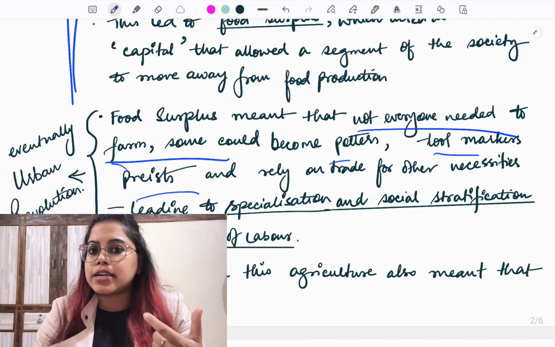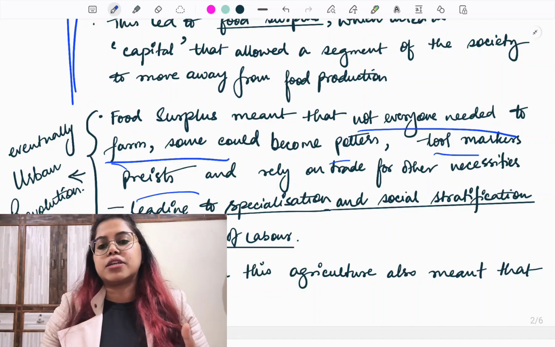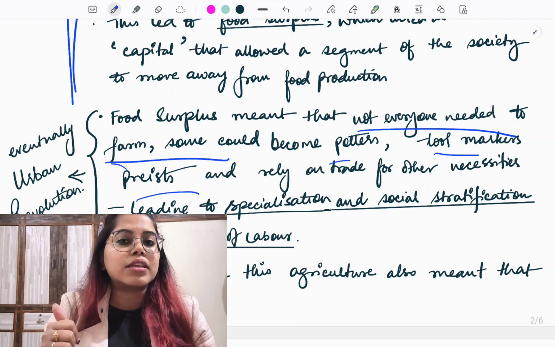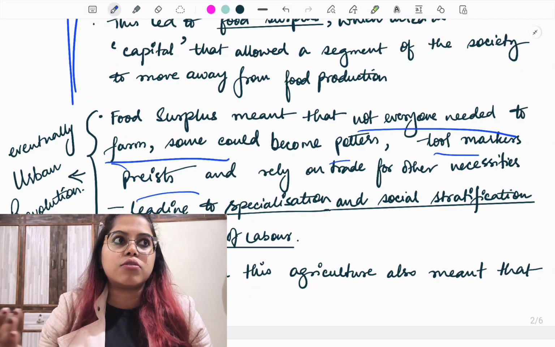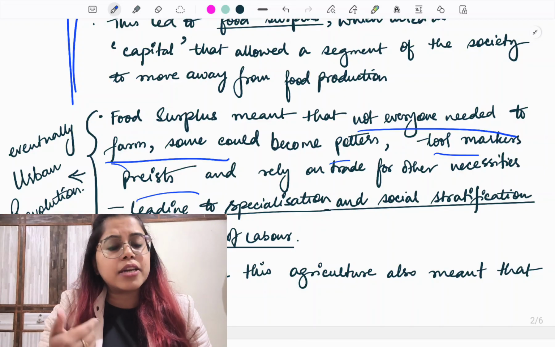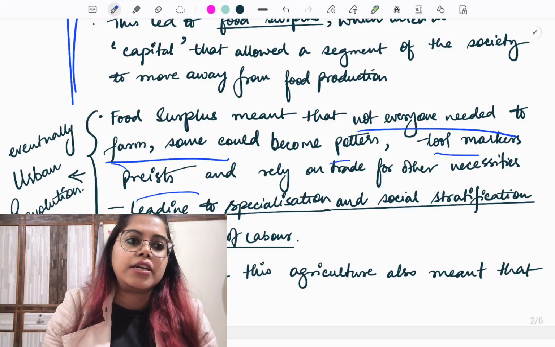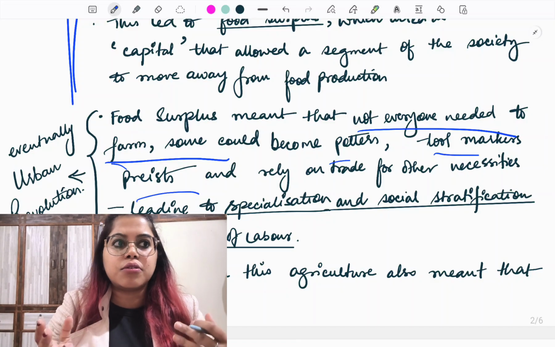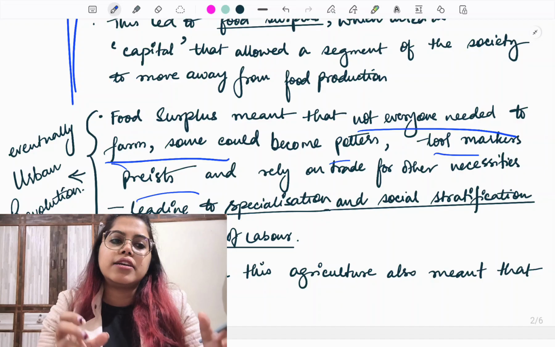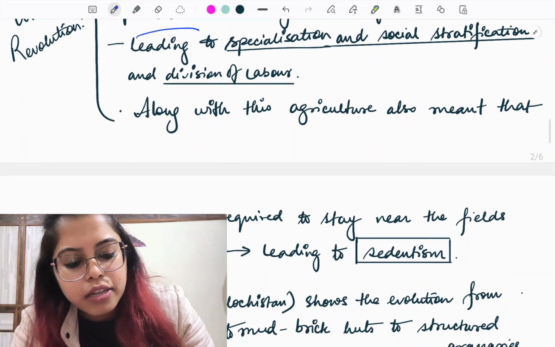Now I hope you are understanding why he used this term that man made himself, because the changes that we see today, where was their fundamental basis? The fundamental basis of this lifestyle was laid in the Neolithic period. Now we see that not everyone is engaged in the occupation of farming. Where is the base? Base is in the Neolithic period. The starting point is in the Neolithic period. So that's why it has also been termed as a period when man made himself. So if, for example, next year or next to next year, you get this statement that according to V. Gordon Childe, this was a period when man made himself, I hope you will be able to connect the dots and answer. Okay, now moving along.